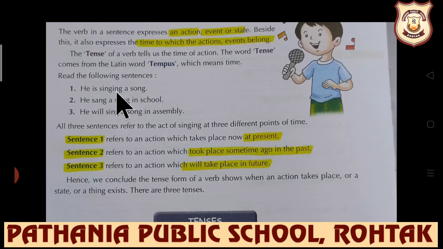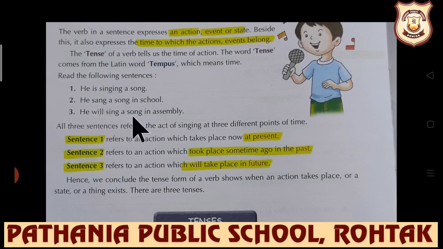This is the action which is being performed in present. So this first sentence belongs to present time. He sang a song in school. This verb sing has been used in second form, which means we are talking about past here.